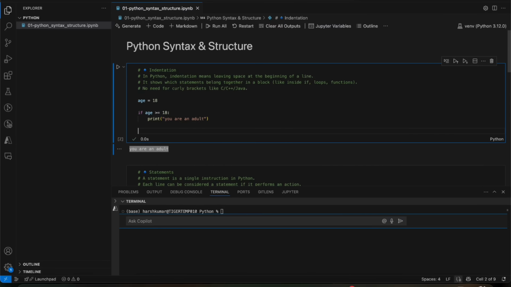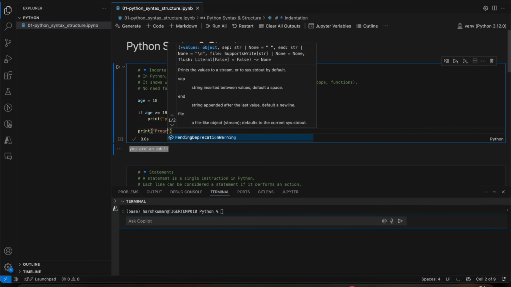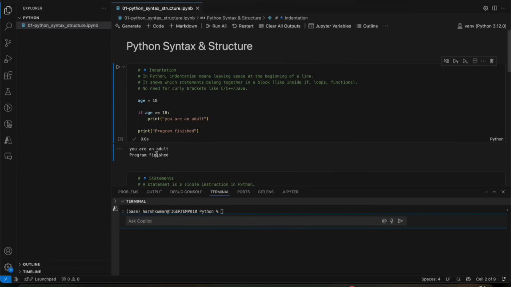Now we have to add one more statement that will not be part of this if statement. It means it's not indented to this statement. It's outside of the if block. We'll just add one more statement here and run it. See, it's not a part. This statement will still print because it's not a part of this indentation. This print statement is different from this one.